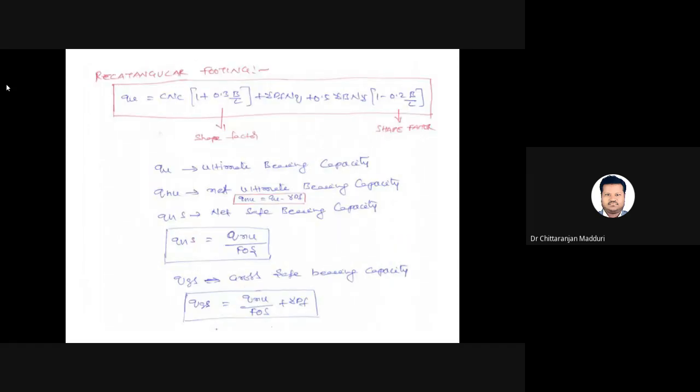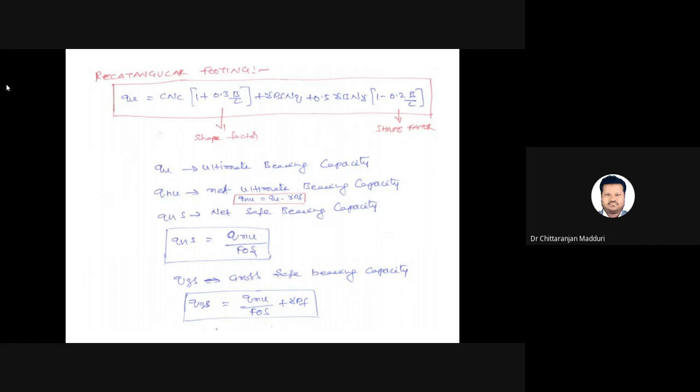But in a problem, they may be asked to calculate net ultimate, net safe, or gross safe bearing capacity. So Q is known as the ultimate bearing capacity. Sometimes we need to calculate the net ultimate bearing capacity. Net ultimate bearing capacity means ultimate bearing capacity minus the self weight of the soil above the foundation, that is gamma into Df.